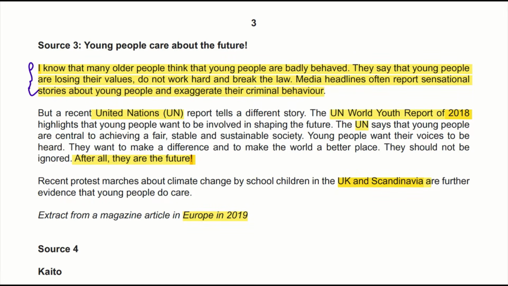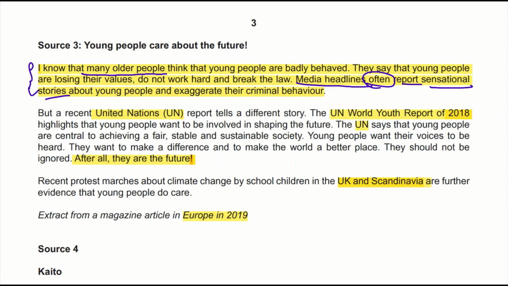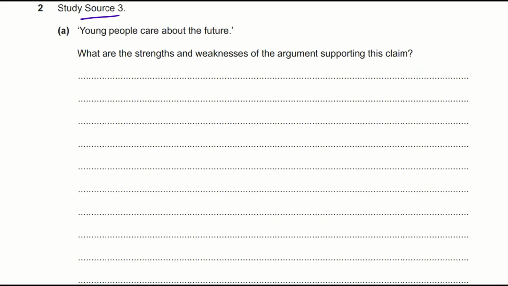And there is some stereotyping, like this one. Media lines often report sensational stories about young people. We don't know how often that is. So just go through many mark schemes to get a lot of points about strengths and weaknesses, and then you'll be able to pick out the strengths and weaknesses from sources like these. Okay, next question.